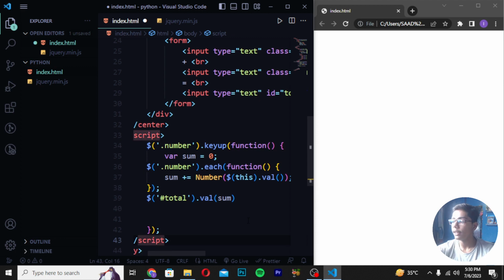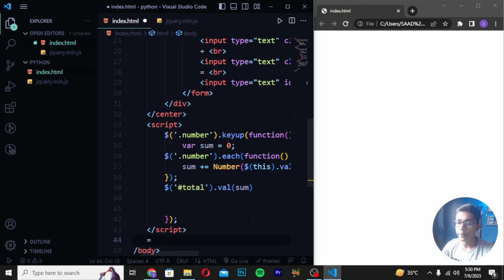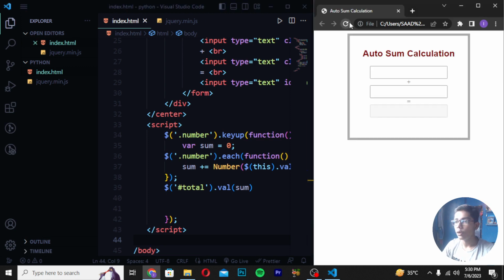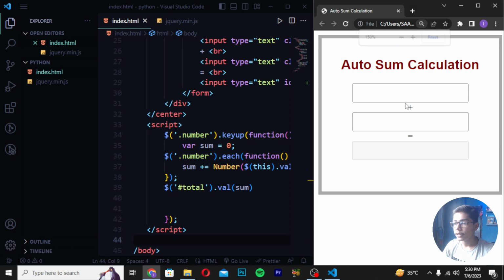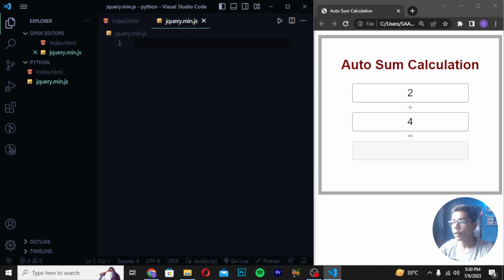After closing, you can see we have just written all that stuff here, so we will not be needing it. I will be directly giving a space here. Then you have to save it and reload. So you can see we are getting our file working, and now we should be seeing the answer here. If I write 2 and 4 here, we should get the answer here, but we are not getting the answer because we have not written anything in our Python file which is of the library.